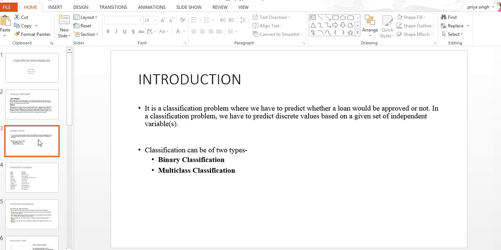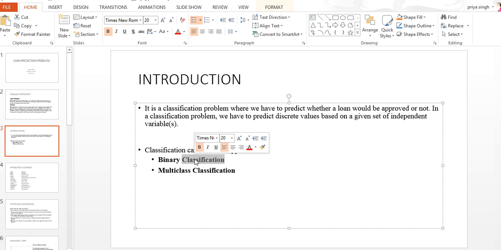Basically this is a classification problem, where we deal with whether a loan can be approved or not. So we have to predict discrete values based on a set of independent variables. The problem can be of two types: binary classification and multi-class classification. This problem comes under binary classification because it deals with two values. Multi-class is when there are more than two values, like checking whether a product is good, average or best.